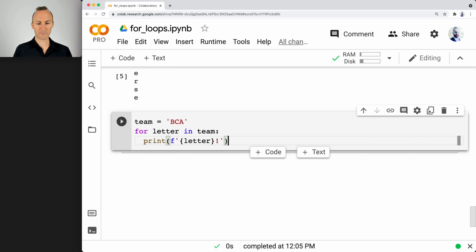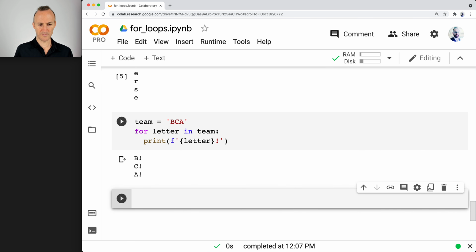Kind of interesting, right? You could just write print letter and it's going to show them all, but if you want to do like a cheer, you could add an exclamation mark. And one way to do it is with an F string like that. I'm using the F strings because I want you all to get practice at them, because I think they end up being the most efficient when it comes to using multiple variables down the road. So pressing Shift Enter here, BCA.